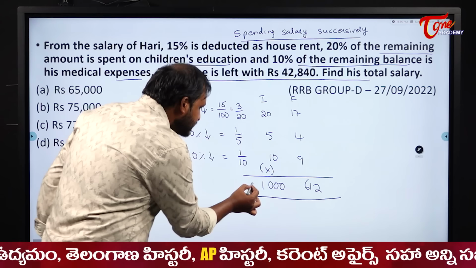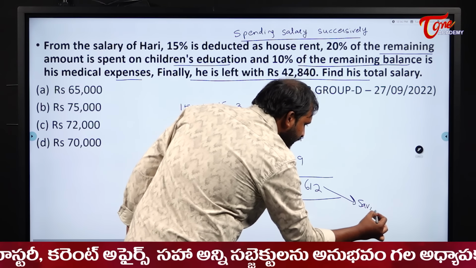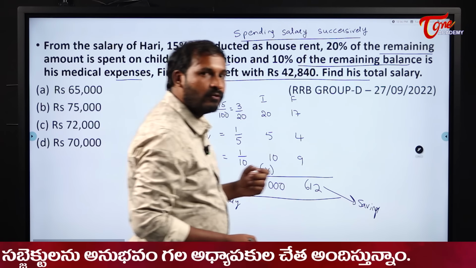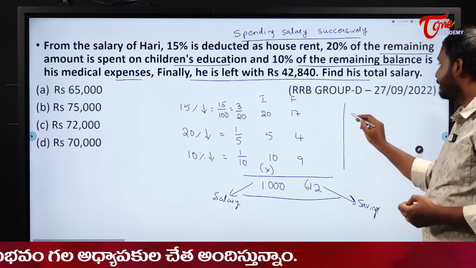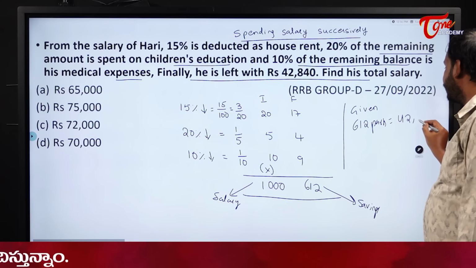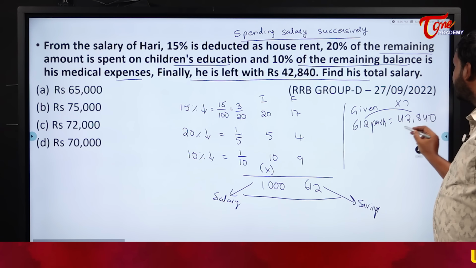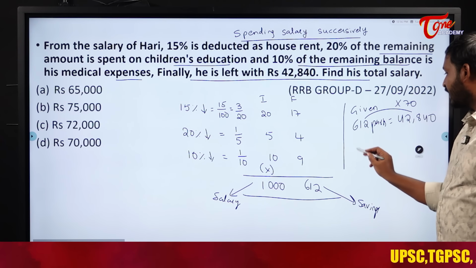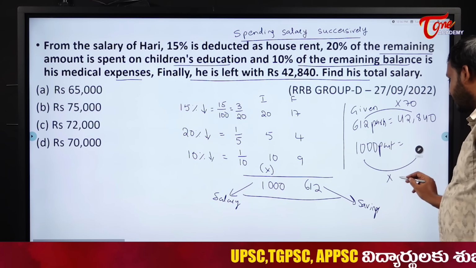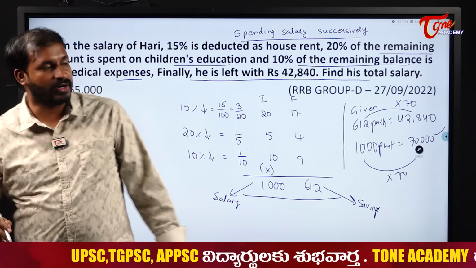Okay. So this is his salary, and this is his final savings. That means after doing all his expenses, he was left with 612 parts. In the question, he was left with 42840. So given 612 parts, that is his savings, is equal to 42840. Now see here, students, 612 into 7 is 4284, and that 0 means into 70 times. And they are asking us what is 1000 parts, his income only, right? Salary or total income. So into 70, his income will become 70,000. His income is 70,000. Very simple, if you understand the concept.